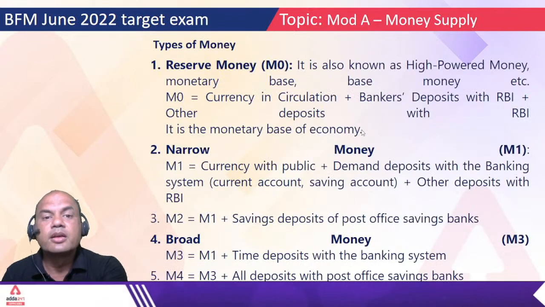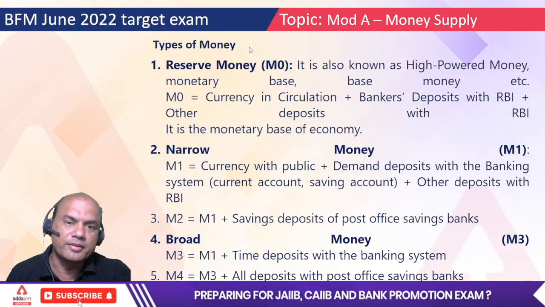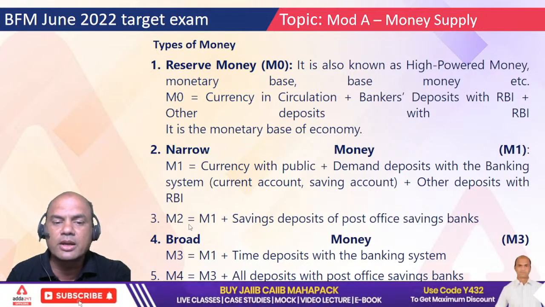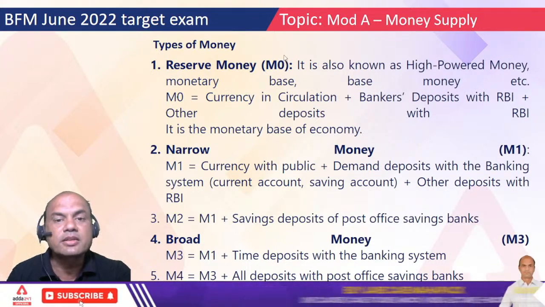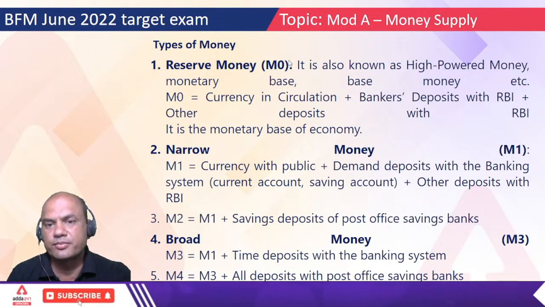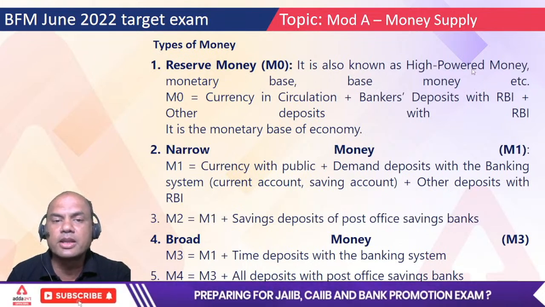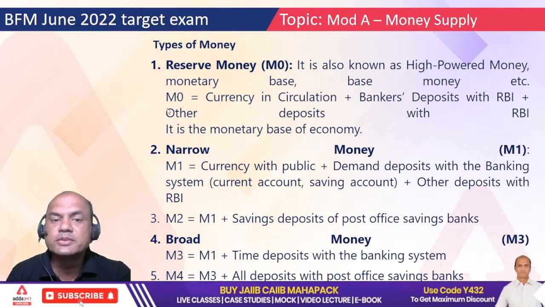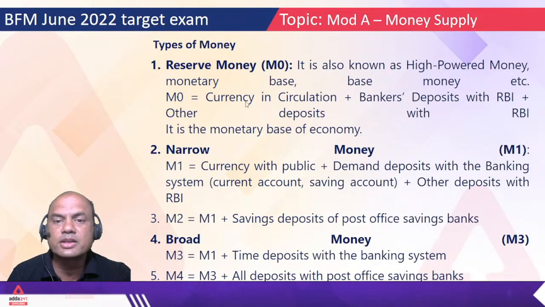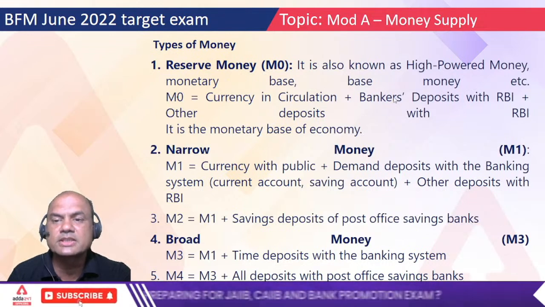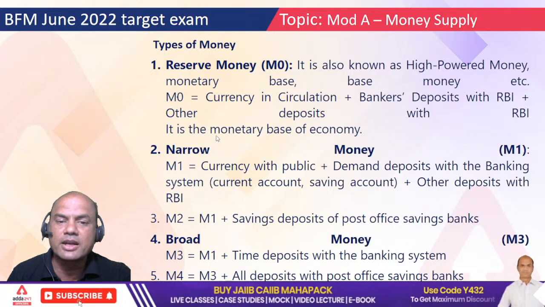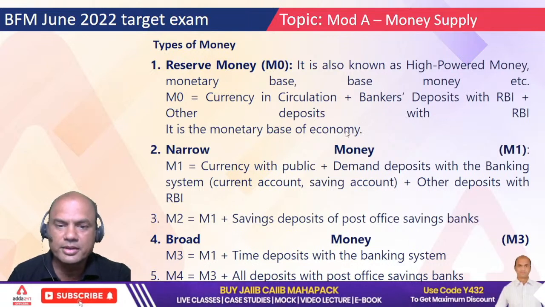Okay, now let's come to types of money. Remember, in exam you have generally narrow money and broad money. But there is some concept called reserve money also. It is known as high powered money, monetary base money, etc. M0 it is called. M0 means what? Currency in circulation plus bankers deposit with RBI plus other deposits with RBI. It is the monetary base of the economy.